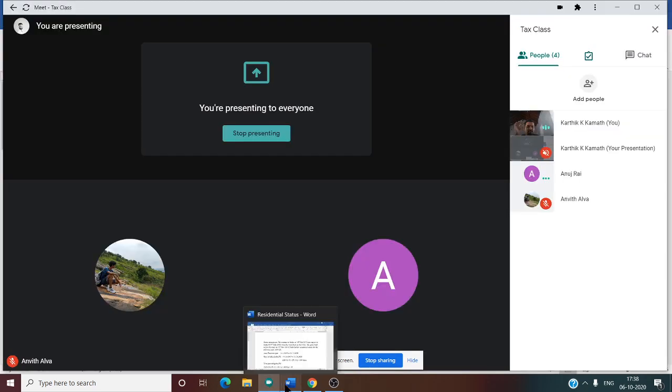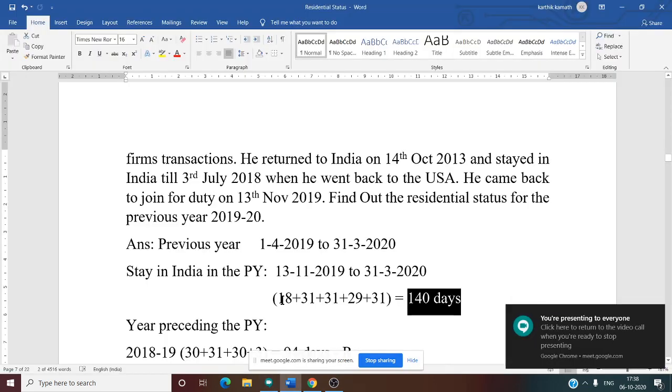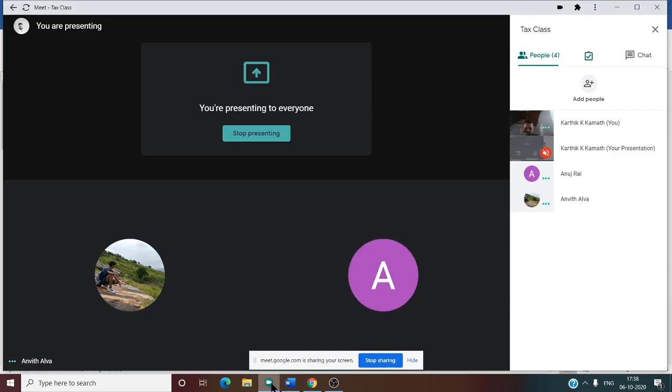Now we need to see the second basic condition. What is the second basic condition? Should be in the country for at least 2 years in the last 4 years. 730 days? No, that is not the basic condition. Again, you are confusing. Anuj, can you tell me the second basic condition? 60 days. In the previous year you have to be 60 days, sir.